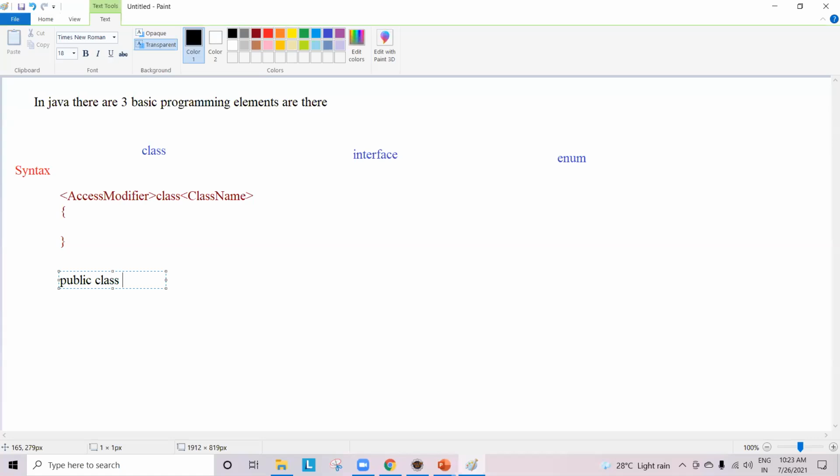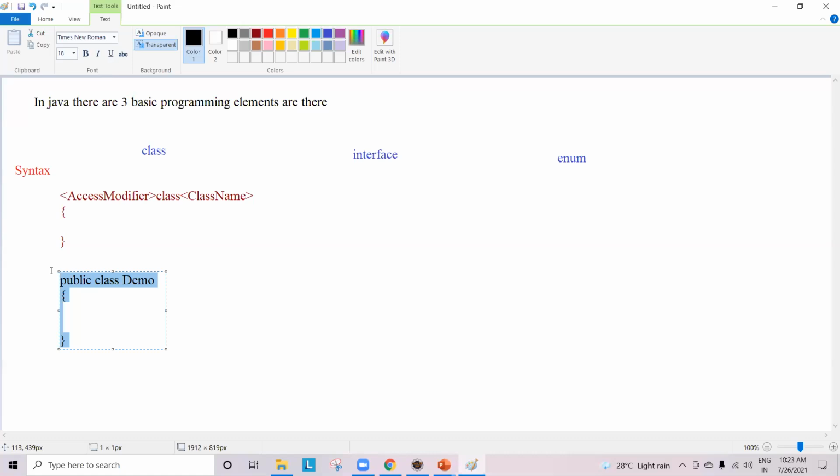Let me write class name as something like demo, and then open braces, close braces. Now that is the syntax of a class, I mean, example of a class. Am I understandable, guys? This is the exact way how we need to write a Java class.